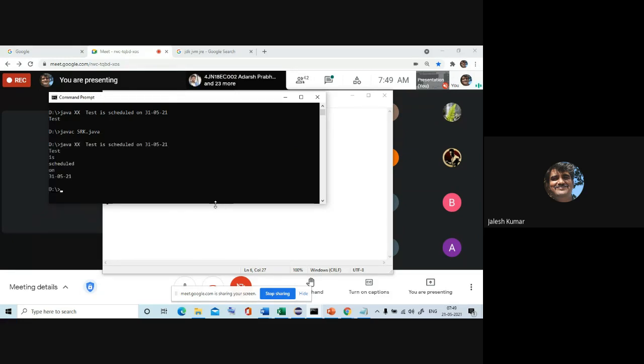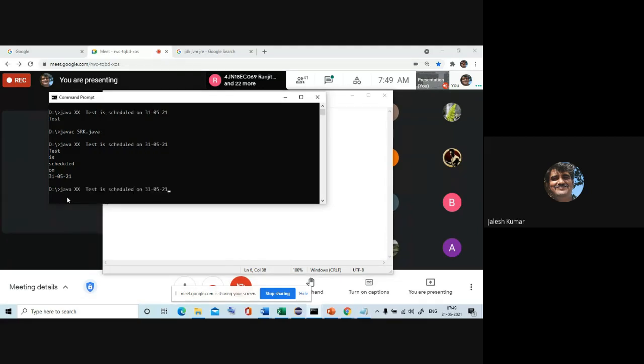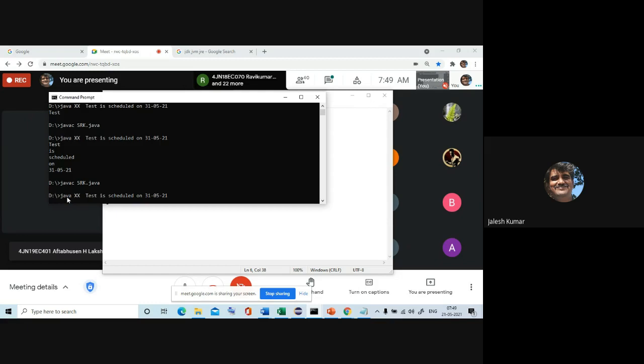See, all the values, test is scheduled, are coming. My interest is just to display the first and last, so I'll comment. Locations 0, 1, 2, 3, 4: give some gap, and pass ar of 4. Save, compile once again with test and that date.